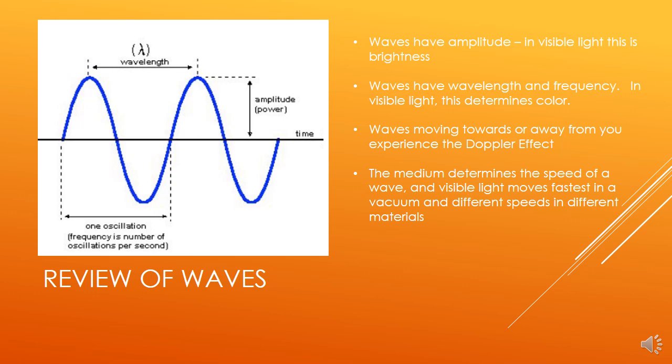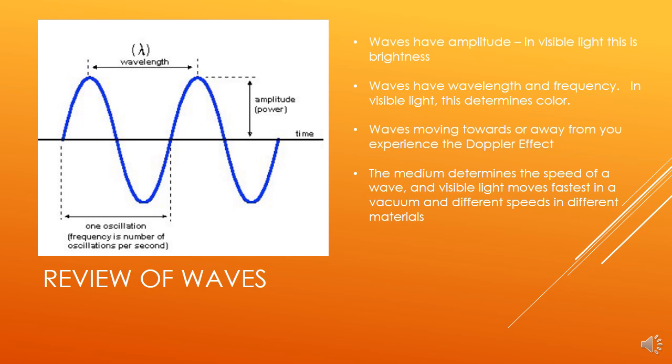And we talked about the Doppler effect and the sound that race cars make when they're coming towards you and going away from you. And light does the same thing as well. There's a Doppler effect in light, and objects moving away from us seem a little bit more red. Objects moving towards us seem a little bit more blue. Of course, they have to go at really fast speeds for us to notice that color shift.